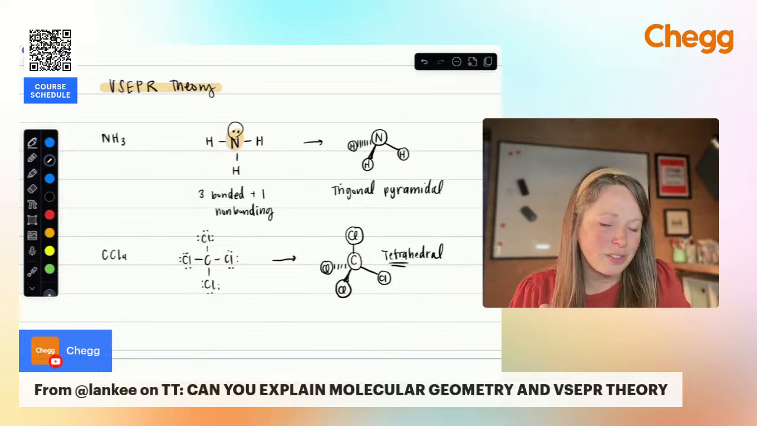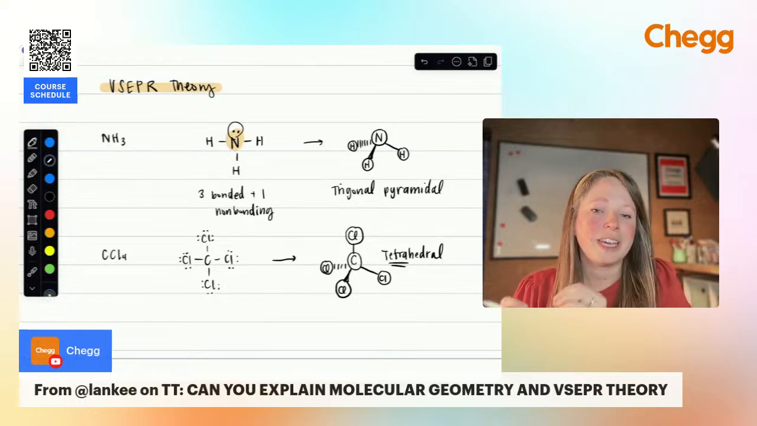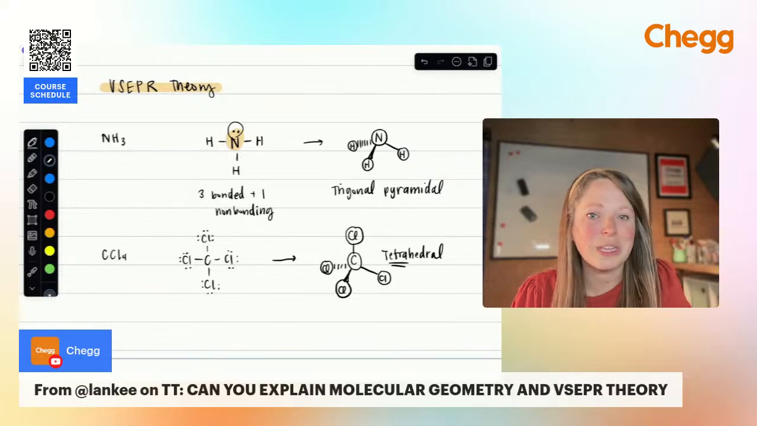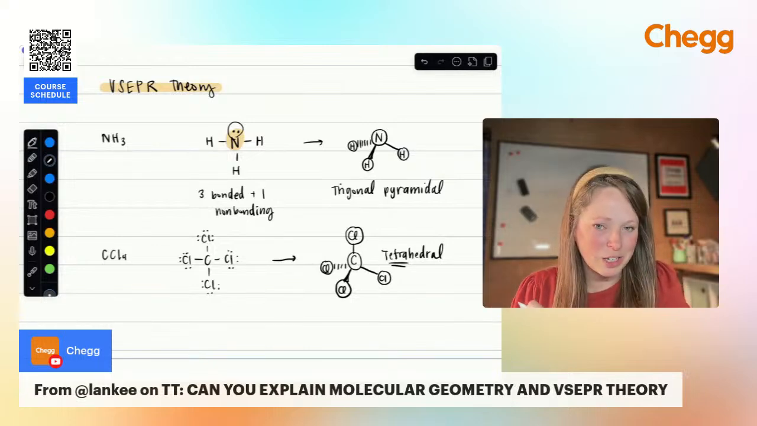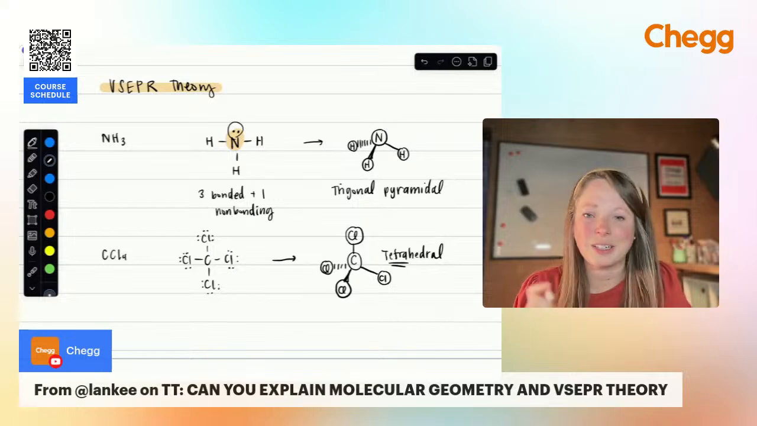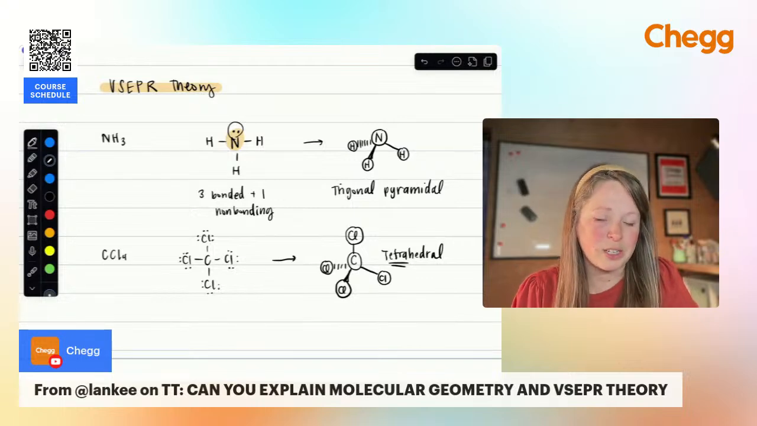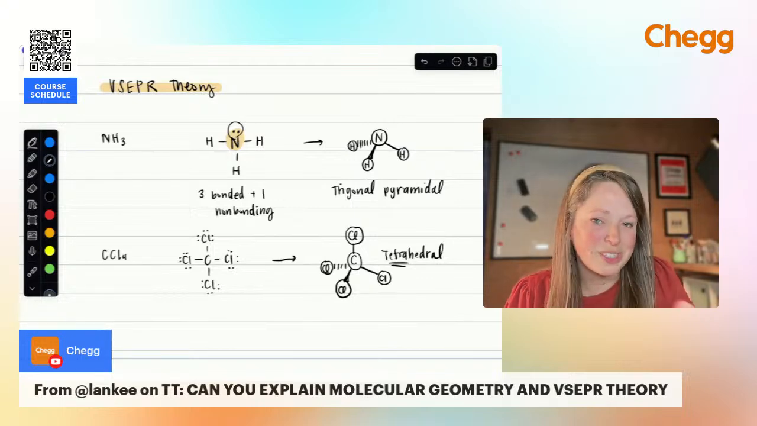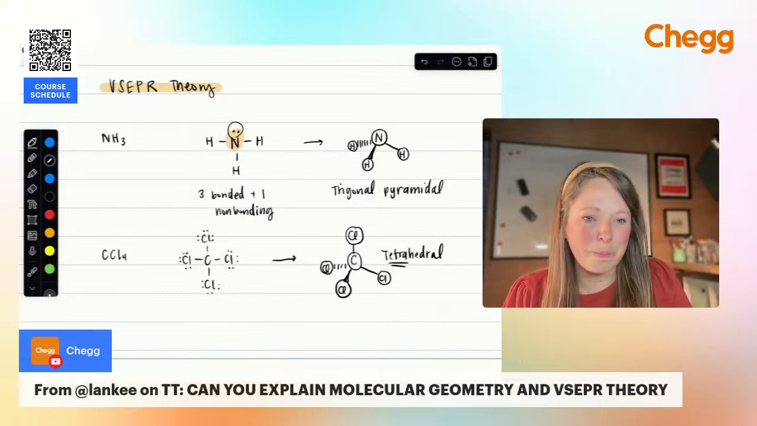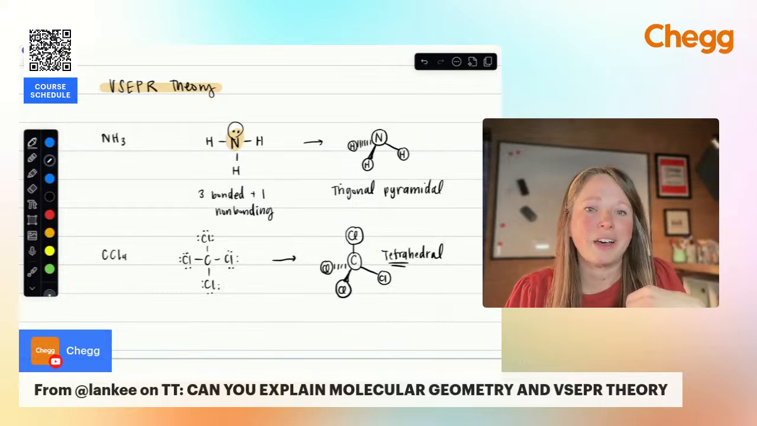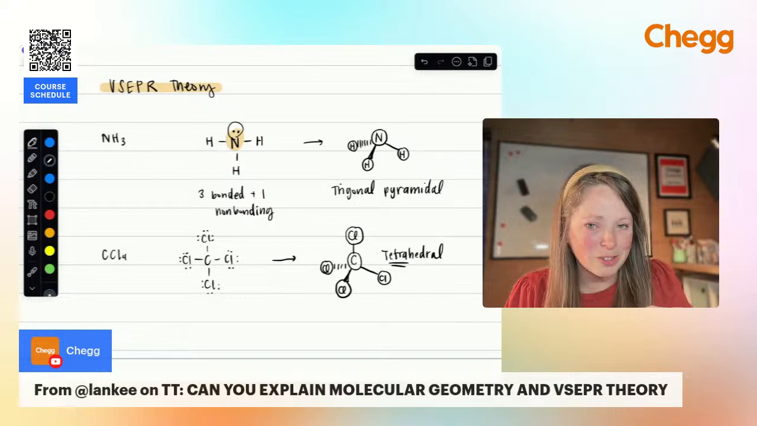But basically with VSEPR theory or with geometry, get really comfortable with drawing out those Lewis dot structures so you can then translate that into the 3D shape. And I'd recommend, on paper, take the time to actually write out an example of each and then show what that looks like. So if I have 2 bonds and then 2 lone pairs, that leads to bent geometry. Versus if I have just 3 bonds and no lone pairs, that's trigonal